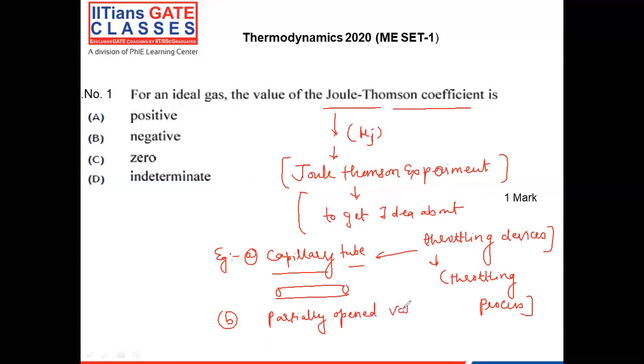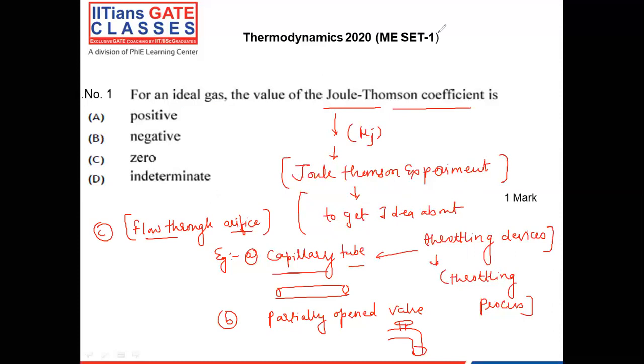Third example, flow through orifice, a very good example. As we already discussed in fluid mechanics, an orifice is basically used to measure the flow rate.